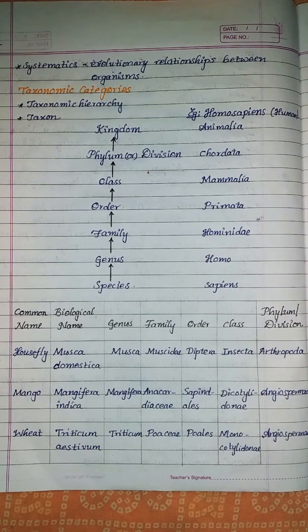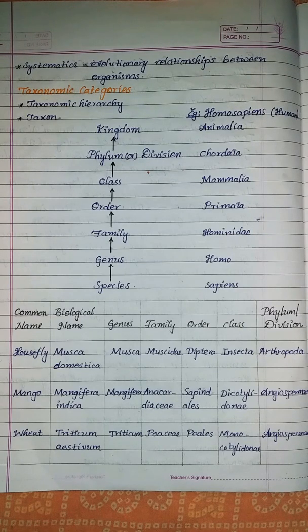The next one is order. This category includes related families. And class includes related orders. Example, Primata comprising monkeys, gorilla, gibbon is placed in the class Mammalia.